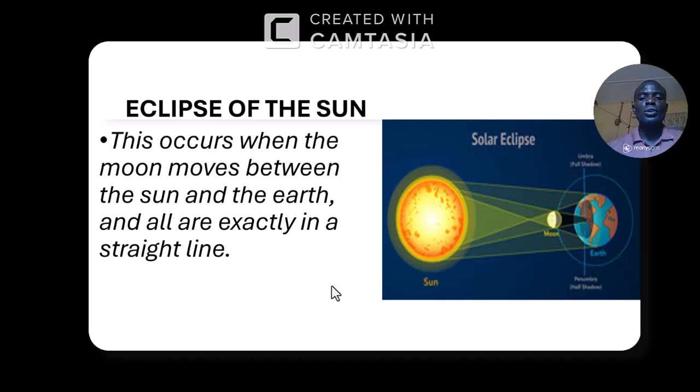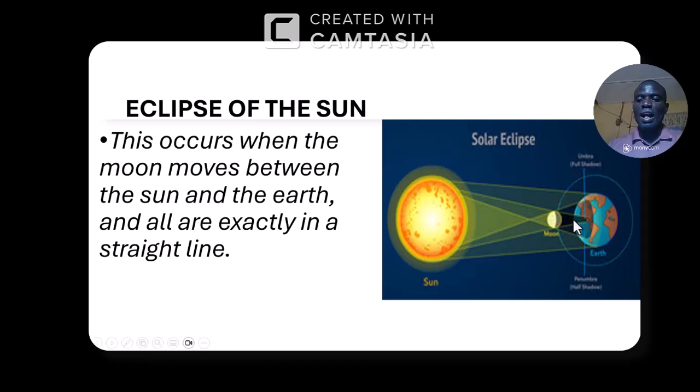So because of that, the shadow will be cast on the other side. If you have the sun on one side, or the source of light on one side, then we have the opaque object in between. Then on the other side, we are going to have the shadow. Okay, the shadow. Now we have two types of shadow. Two types of shadow will be formed.